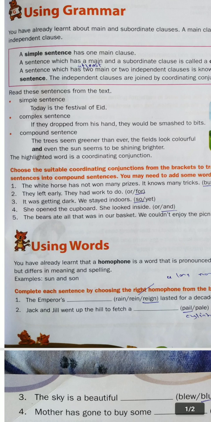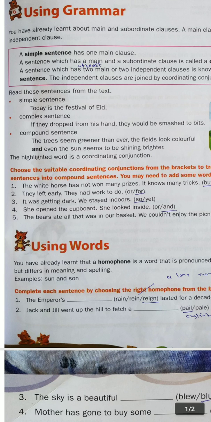Example of a compound sentence. Here one example is given. The trees seem greener than ever, comma, the fields look colorful, and even the sun seems to be shining brighter. So this is the example of a compound sentence. See, in this example there are three main clauses. Which are those three main clauses? The first one is: the trees seem greener than ever. That is the first main clause. After the comma, the second main clause: the fields look colorful. That is the second main clause.